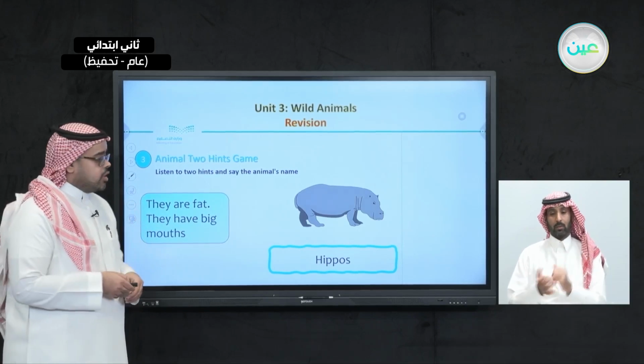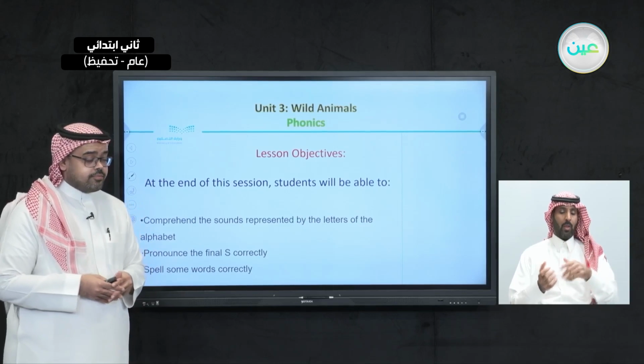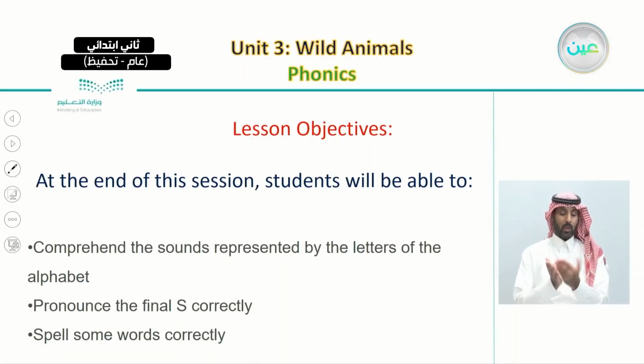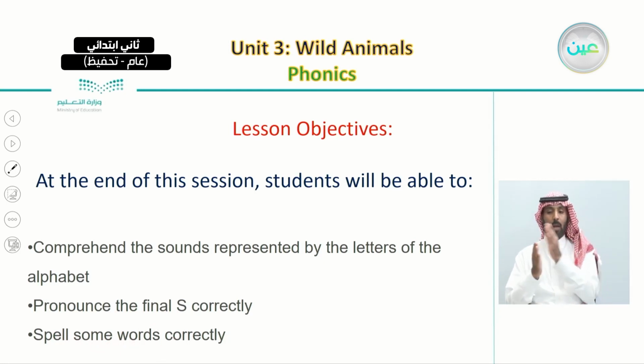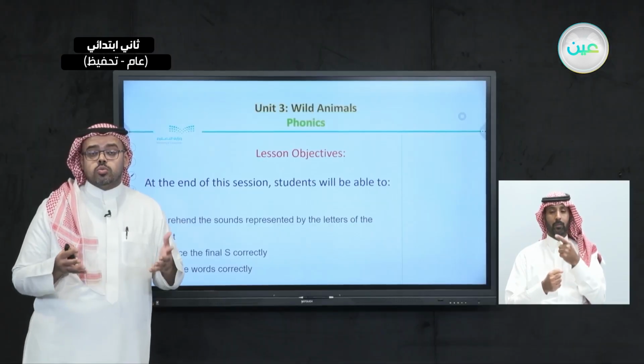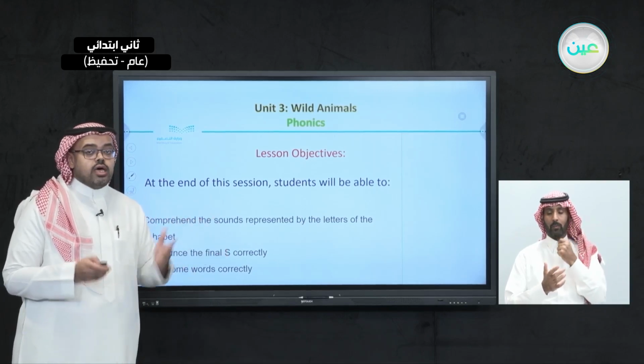So now, let us first get to know our objectives in today's lesson. In today's lesson, we hope that at the end you comprehend the sounds represented by the letters of the alphabet, pronounce the final S correctly, and spell some words correctly. So what we're going to do today is all about phonics and how to pronounce each word and the correct sounds of the English alphabet.